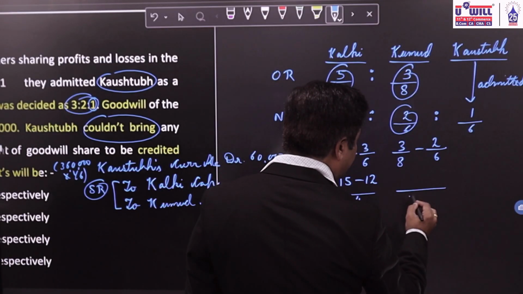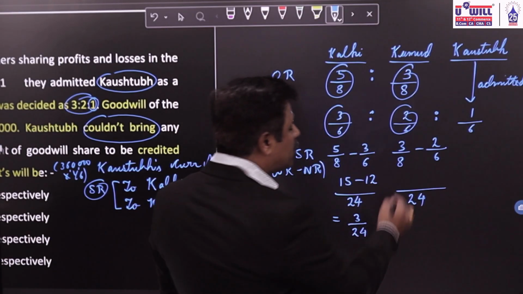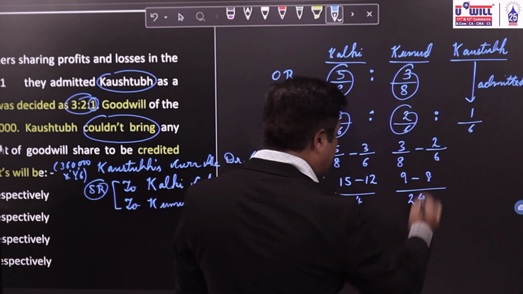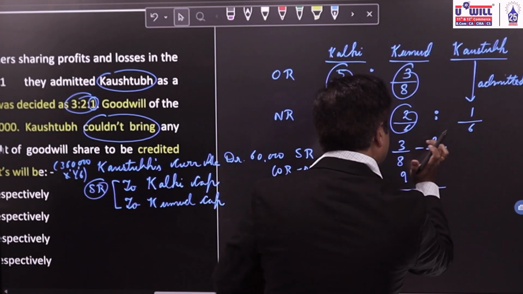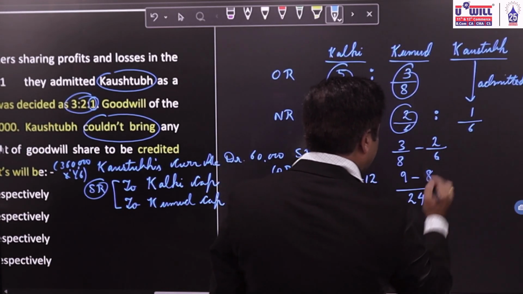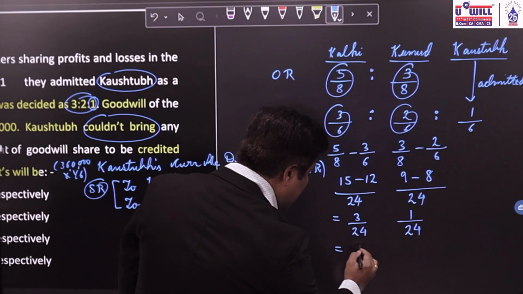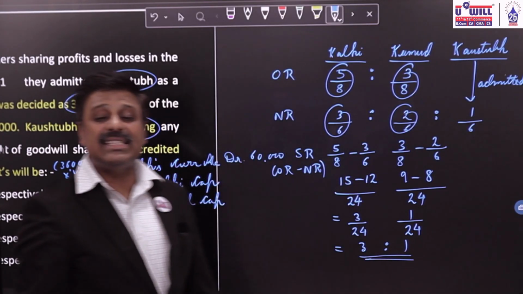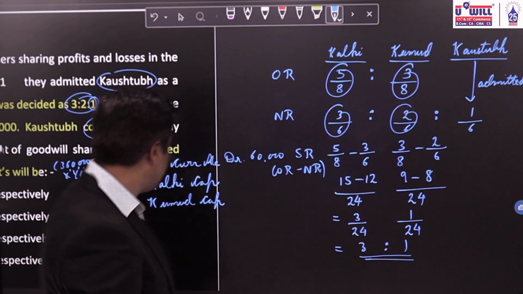Same way here: 8 into 3 is 24, so 3 into 3, 9. 6 into 4 is 24, so 2 into 4, 8. 9 minus 8 is equal to 1 by 24. What is the sacrifice ratio? If you remove the denominator, the sacrifice ratio is 3:1. 3:1 means 3 by 4 and 1 by 4.